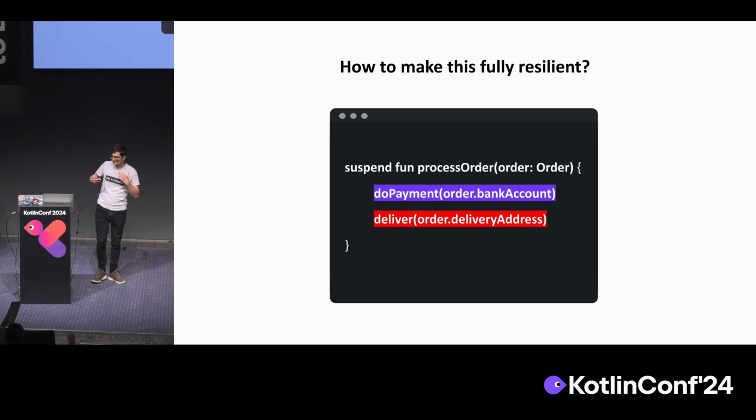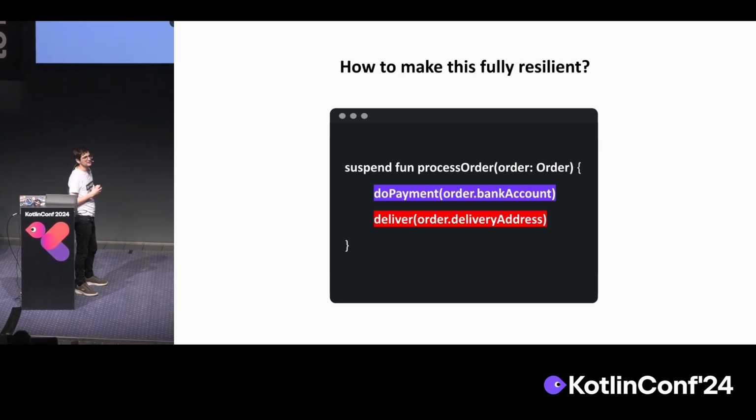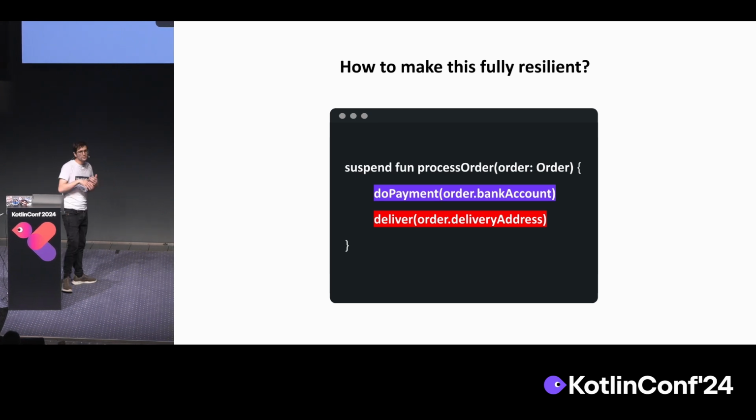Now, when you think about this, you think about this in very linear terms. You need to do this, and then you need to do that. But if you implement something like this, just as this simple code, you will start stumbling on so many problems, so many errors, so many failures. For example, what if the payment fails and you need to retry after a couple of seconds? Or what if the payment fails, but you actually need to retry after 1 or 2 hours because you cannot retry immediately? Or what if the payment succeeds, but then the delivery fails?